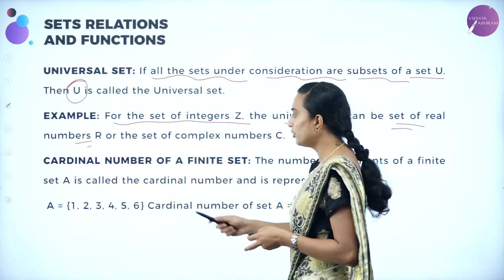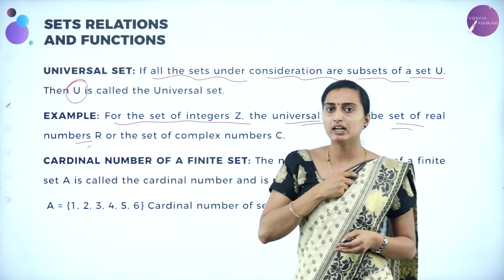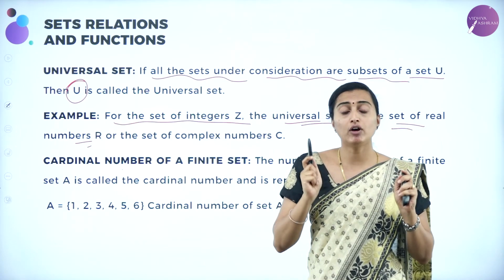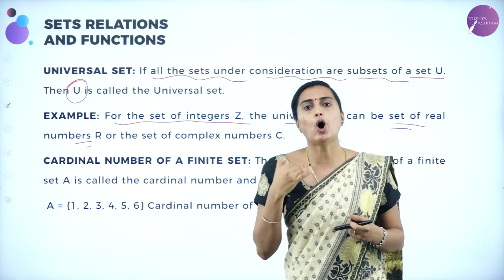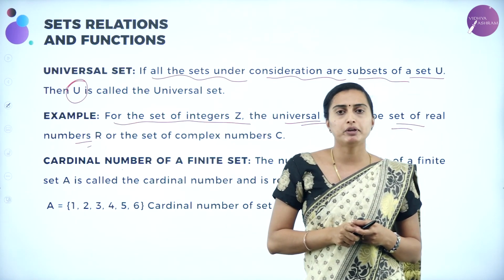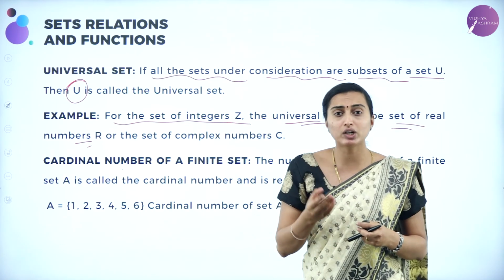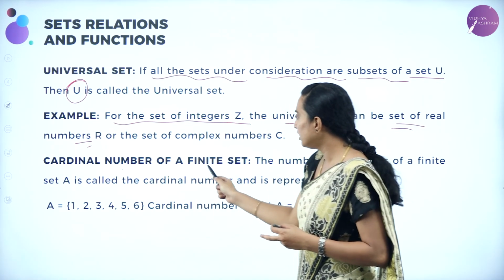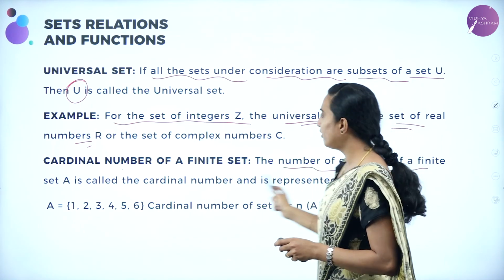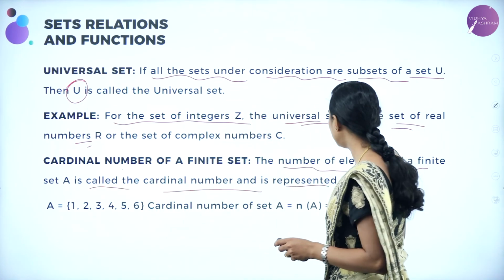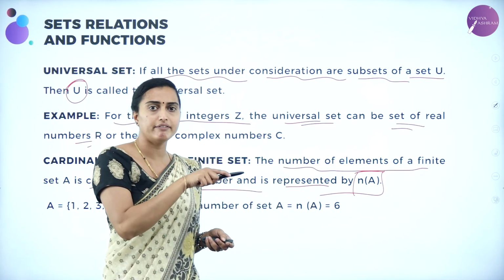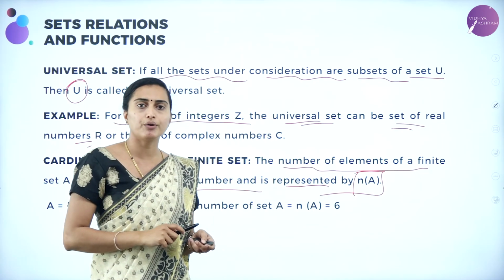Got it? So next you are going to have the cardinal number. I told you, cardinal number means what? The number of elements, members or objects present in the given set is going to be known as the cardinal number. Cardinal number is denoted by n(A). Here, the number of elements of a finite set A is called the cardinal number and is represented by n(A) or n(B), n(C), n(D), like that. Whatever the set is, the number of elements you are going to write as the cardinal number.